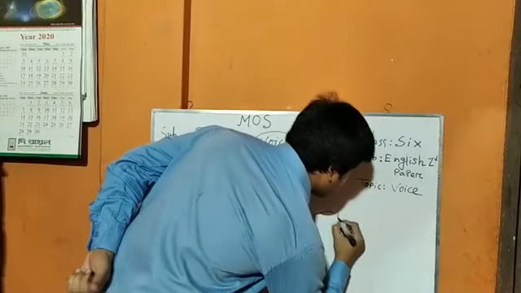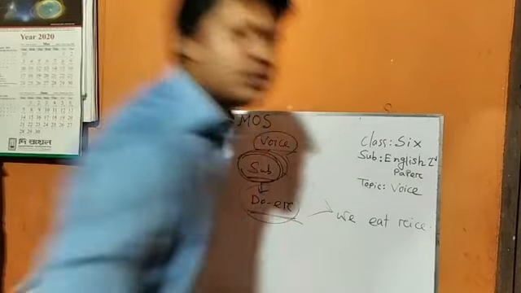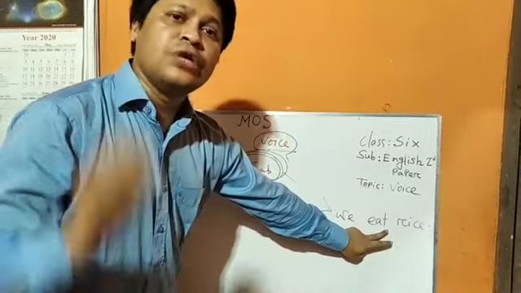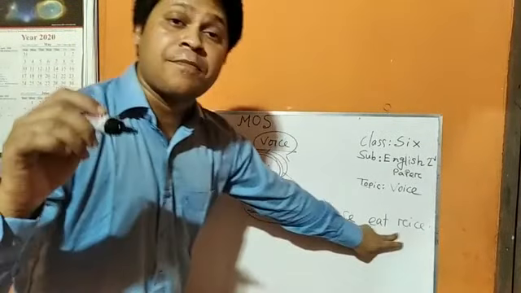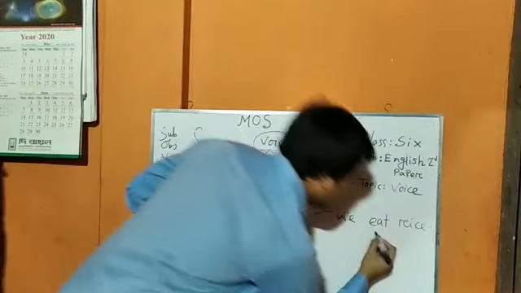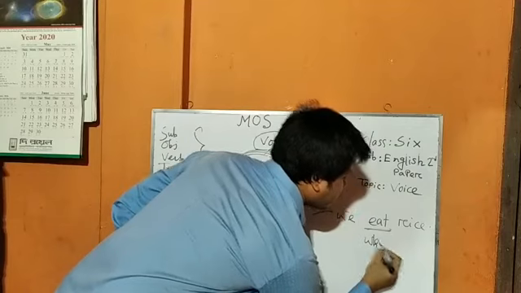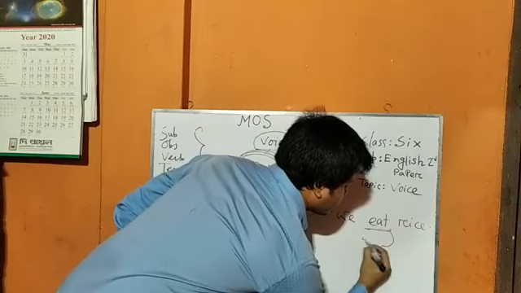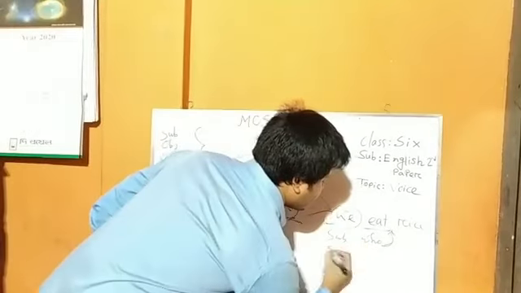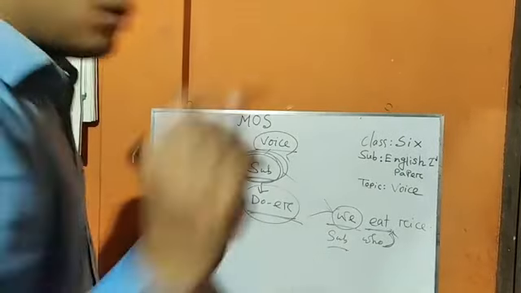Like, we eat rice. If we ask the verb using who, you will get the subject. At first, eat. If you ask who eats, we eat. That is why we is the subject. I think you all have understood what is subject and you will be able to trace it.